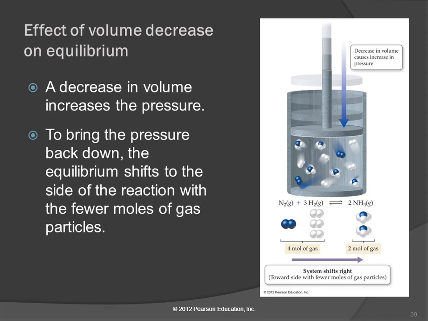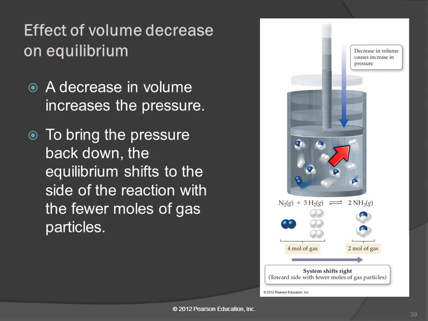Fewer particles will reduce the pressure. Does that make sense? The only way to remember this stuff is for it to make sense. The way I remember and would figure out problems is I would actually just reason it out, because otherwise it's just seemingly random things. So you decrease the volume, that increases the pressure. The reaction's going to shift to counteract that. So it's going to try to undo what you did to it.